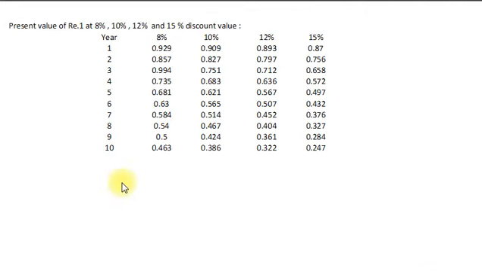Here we have given year wise PV factors for different percentage of discount rate, year 1 to year 10. For 8% we have discount factors, for 10%, for 12%, and for 15%.